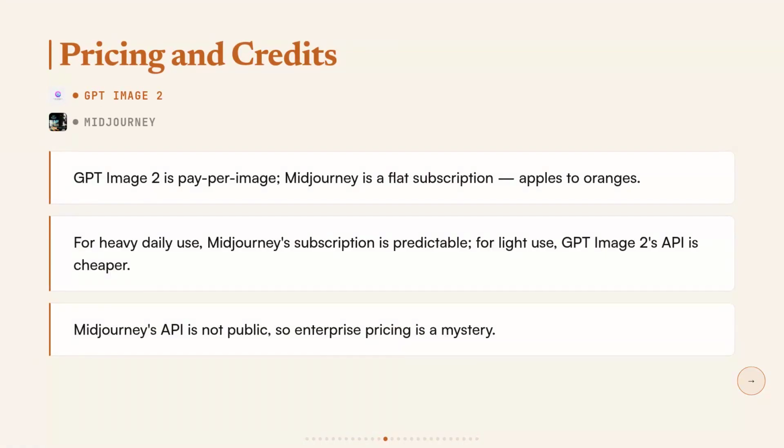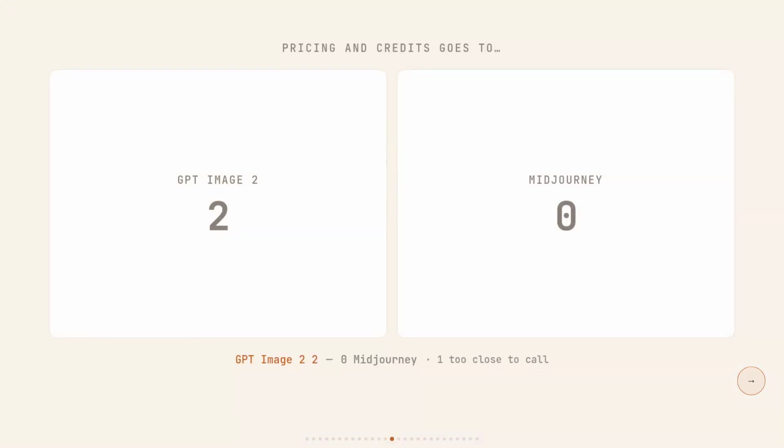The pricing structures are genuinely incomparable at a surface level, but the decision rule is actually pretty clean. If you generate fewer images and need API access, GPT Image 2's low tier at half a cent per image is cheaper than any Midjourney plan. If you're generating images all day, every day, Midjourney's flat rate is the predictable, budget-safe call. Pricing is a tie. The winner changes with your volume, so neither tool takes this one outright.